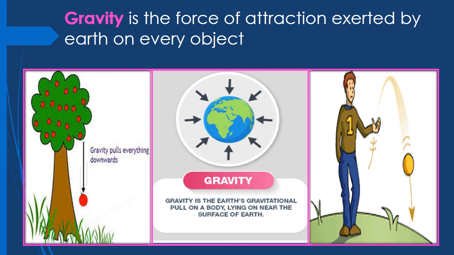So the ball will be attracted towards the earth. An apple will always fall downward, because the apple can feel that attractive force, that gravity, so it will always fall downward, to the ground, right? So the gravitational force exists between two objects. It is attractive in nature, and we can only feel it if there is a huge difference in the mass. If there is no huge difference in the mass, we cannot feel it. And if one of the objects is the earth, then it is said to be gravity.